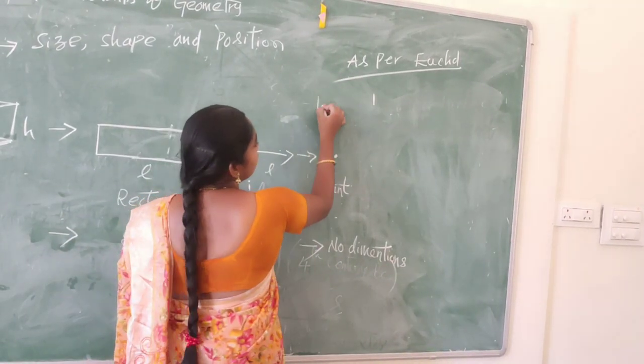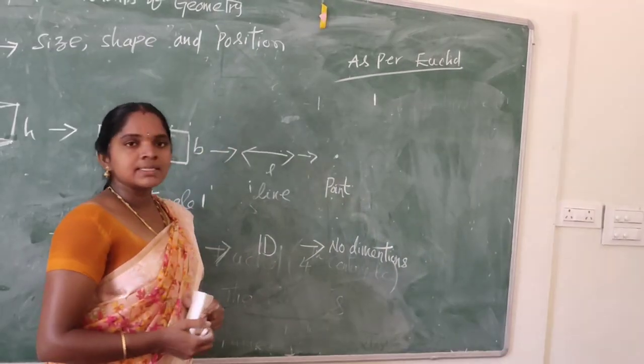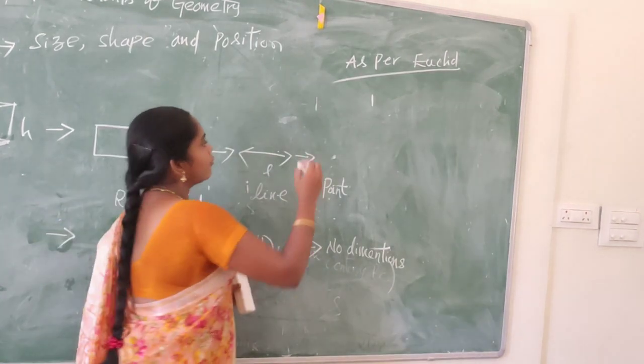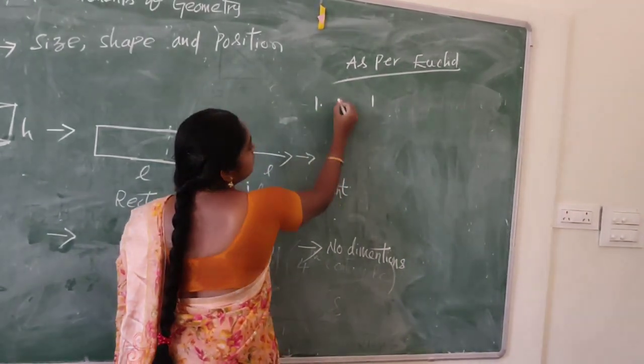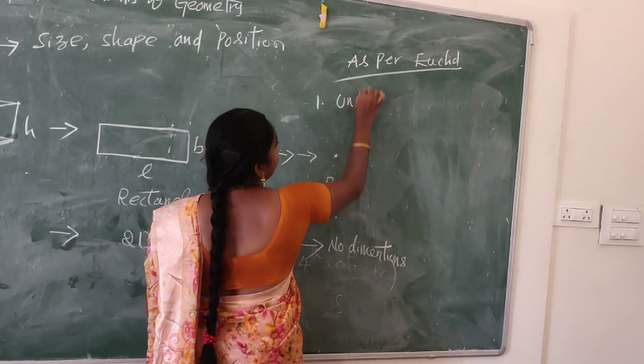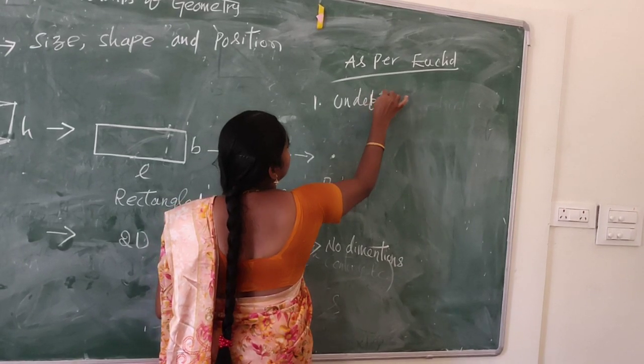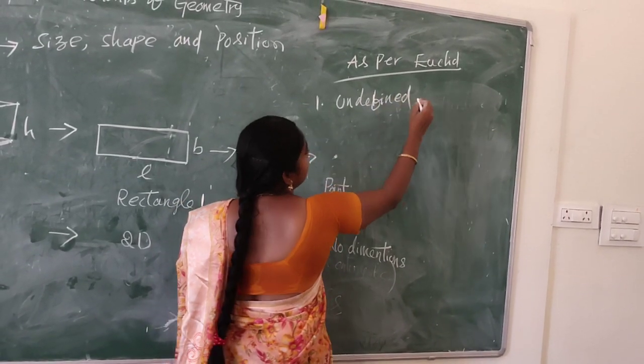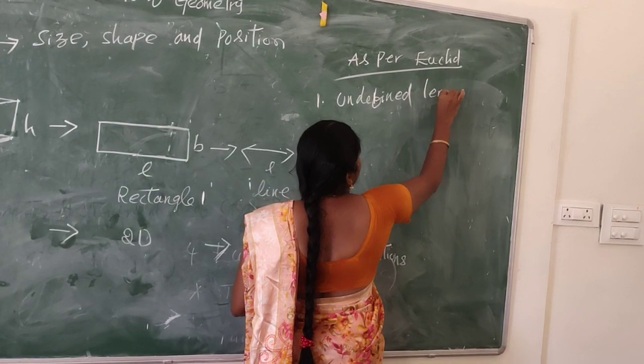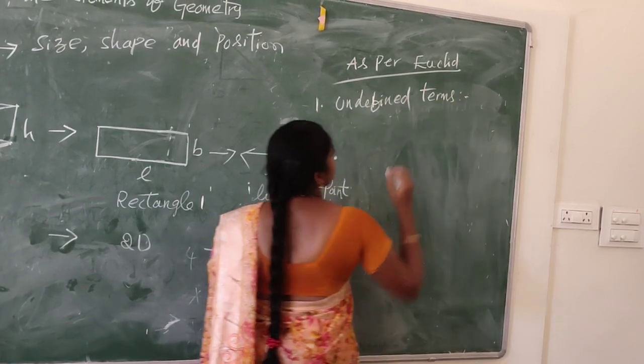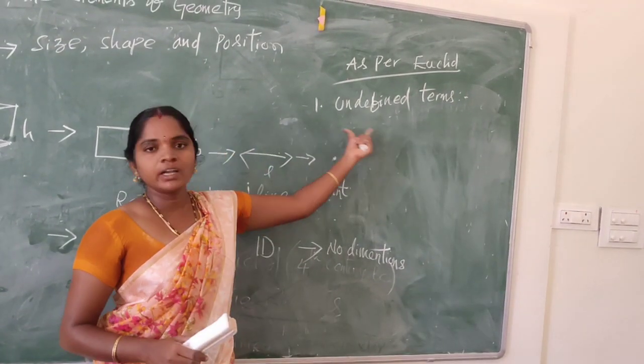So first one, what is an undefined term? First one, undefined terms. What are undefined terms?